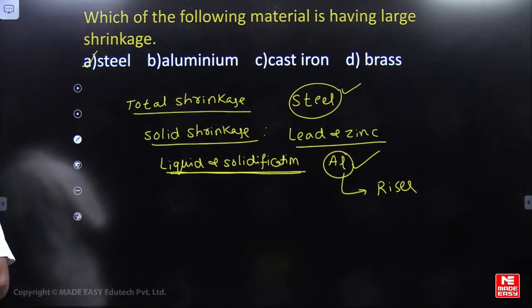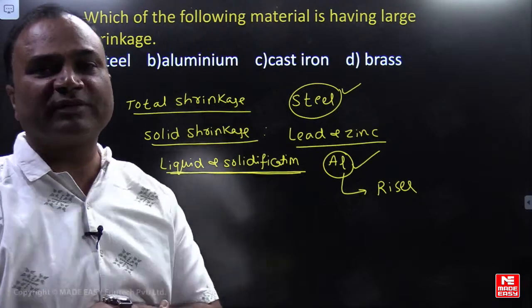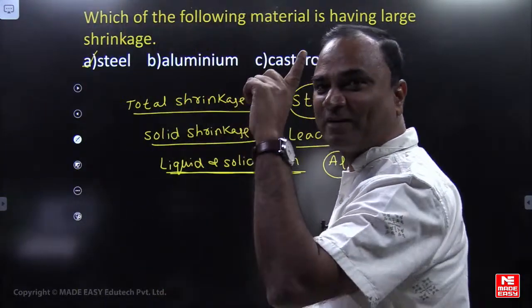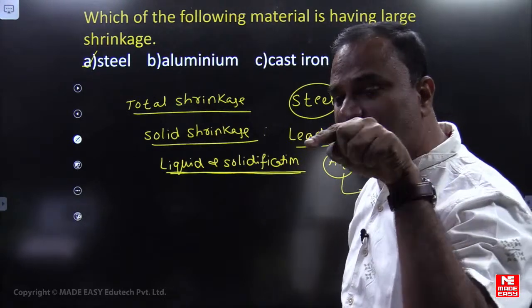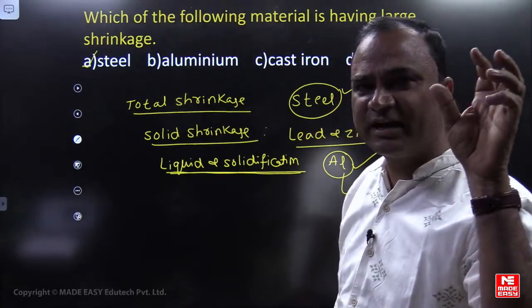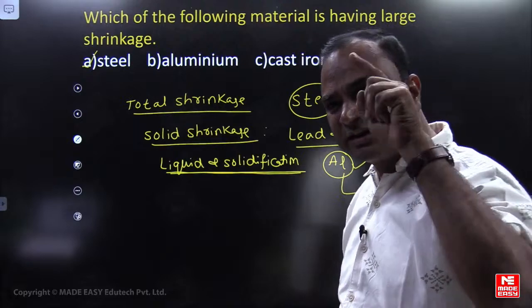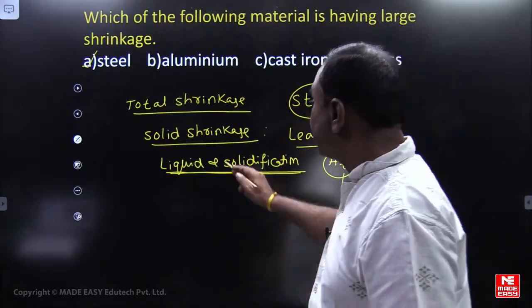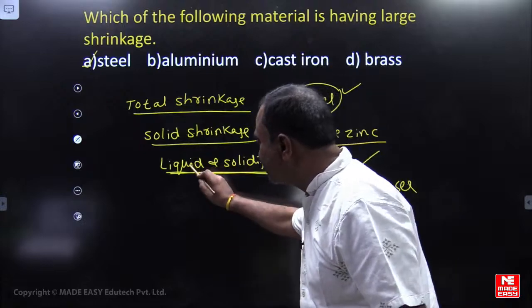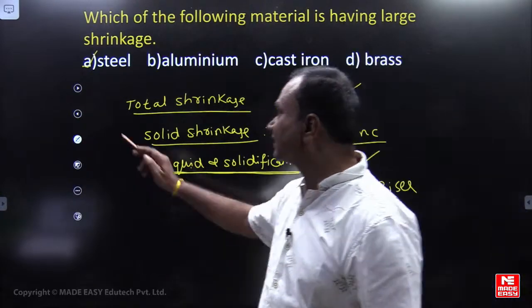Very good. Liquid and solidification shrinkage is for aluminum. Now please think about what he has given in the question. Whether he is asking about total shrinkage, solid shrinkage, or liquid and solidification shrinkage. He is talking about pattern design and riser design. Pattern design means the first one, riser design means the second one. Okay? Very good.